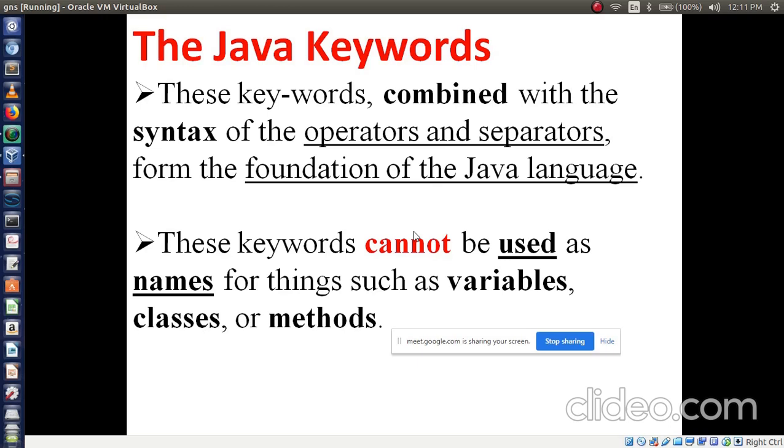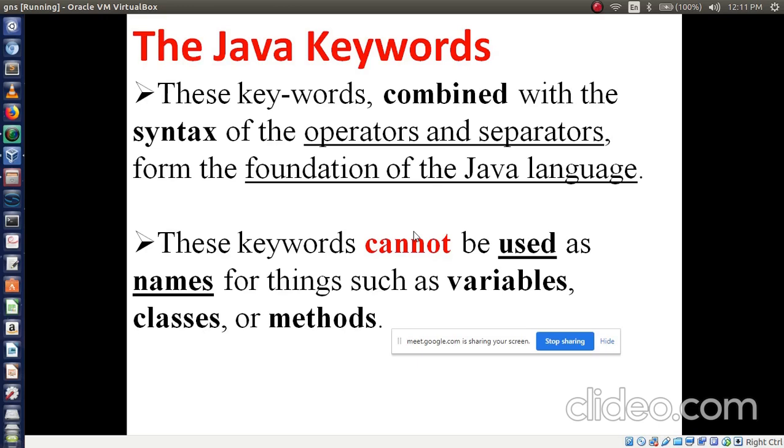And remember this point: these keywords, I mean the 50 keywords, cannot be used as names for things such as variables, classes or methods.